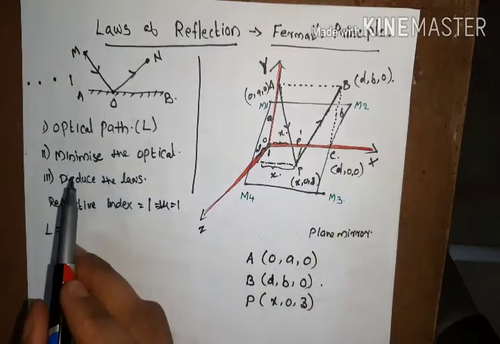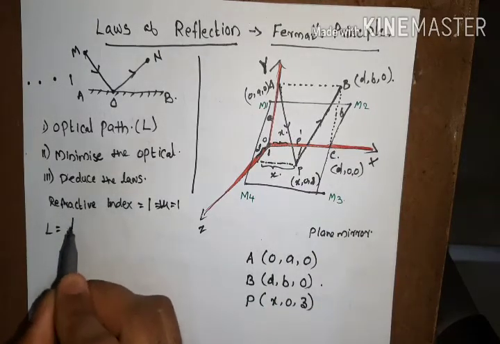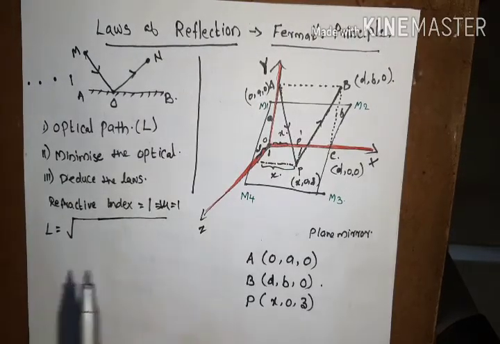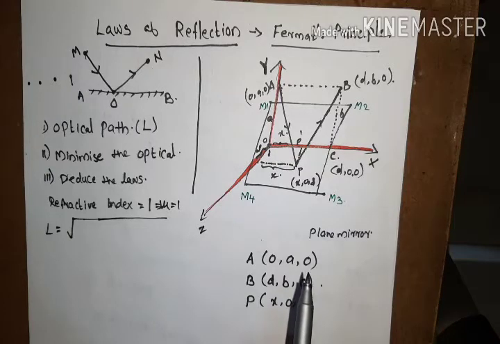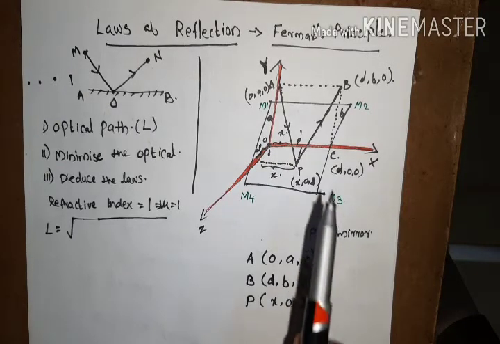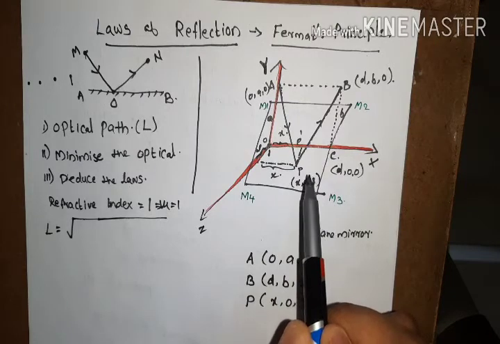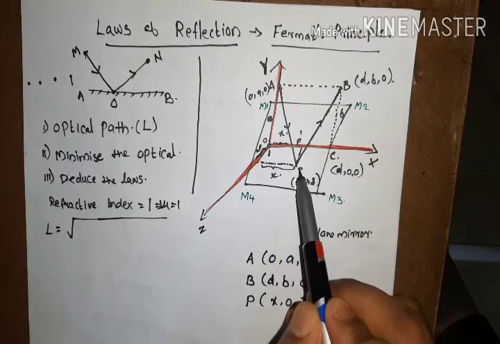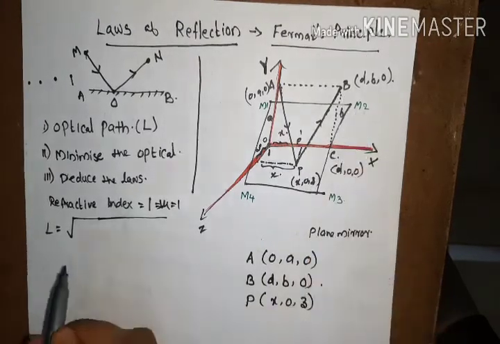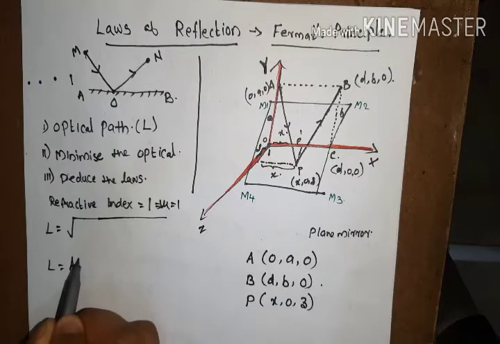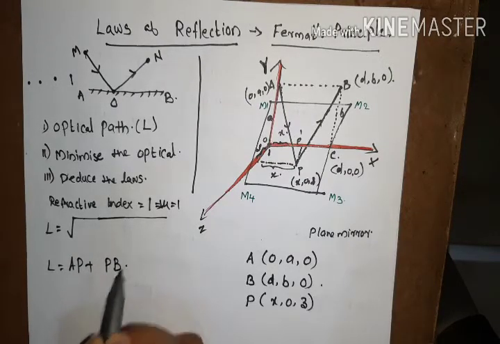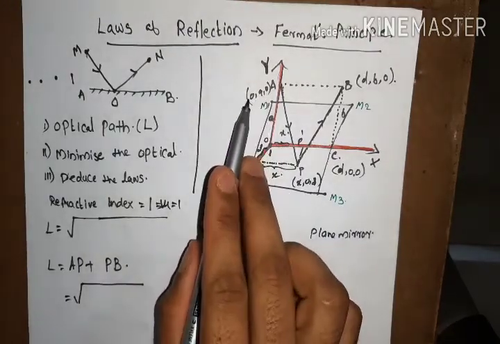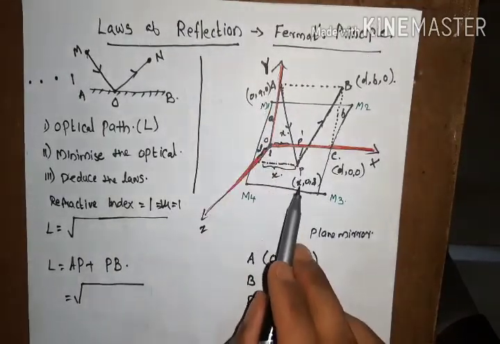Now we are going to obtain the optical path. It is very easy. The distance is the square root of (x2 minus x1) whole square plus (y2 minus y1) whole square plus (z2 minus z1) whole square. So this optical path is the geometrical distance itself because the refractive index is 1. Then the optical path L is equal to AP plus PB. That means it is equal to AP, A having coordinates 0, a, 0 and P having coordinates x, 0, z.